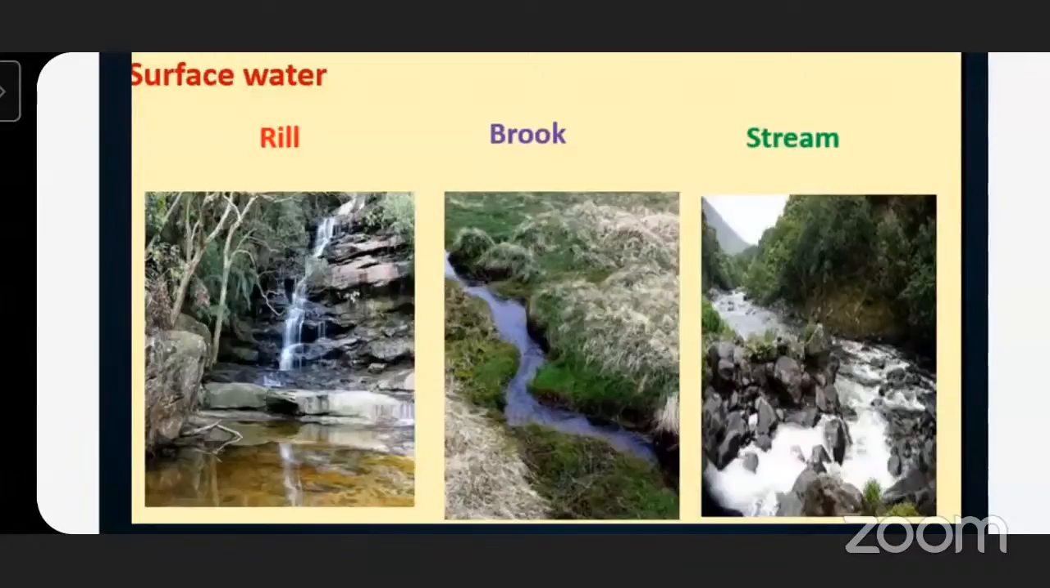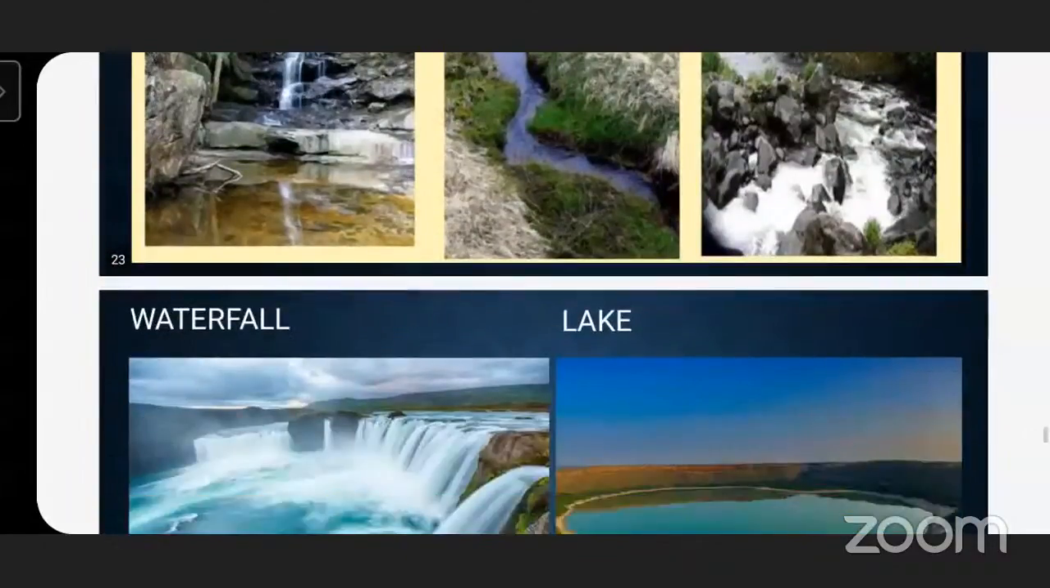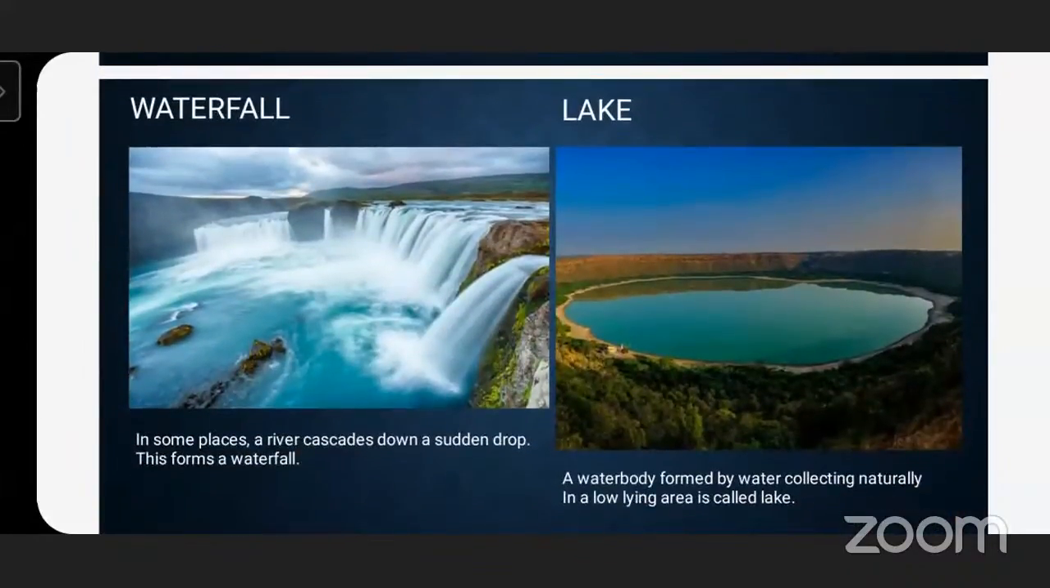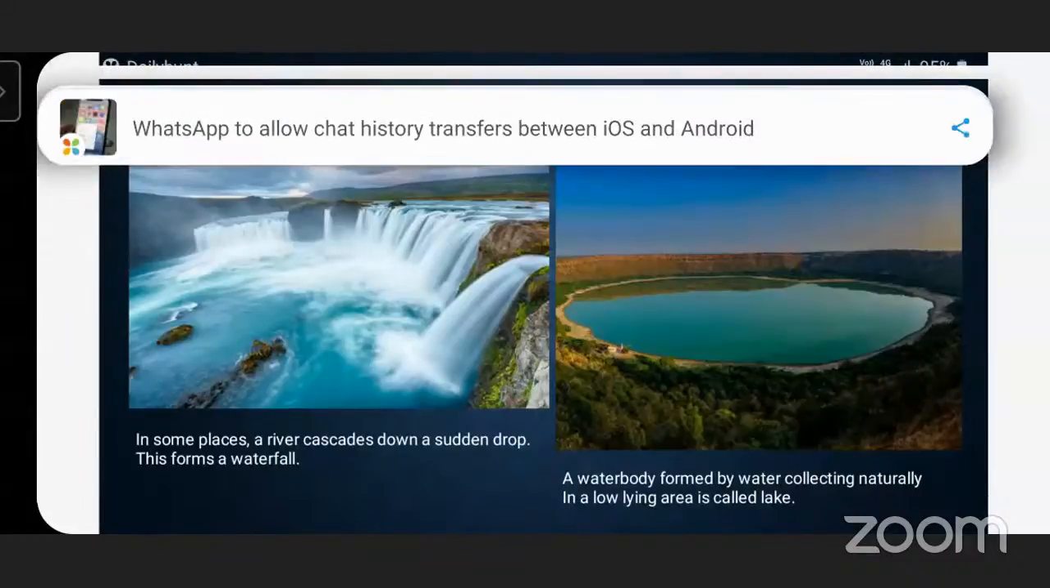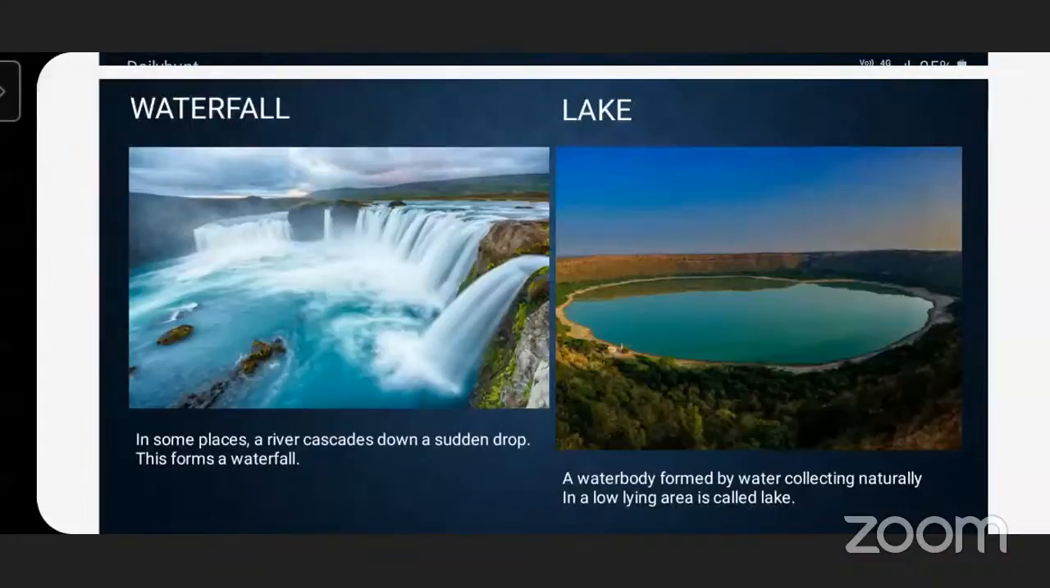Now, in some places, the water suddenly cascades down. In some places, a river cascades down a sudden drop. This forms a waterfall. Now, about lake. What is a lake? A water body formed by water collecting naturally in a low lying area is called a lake. Very good.